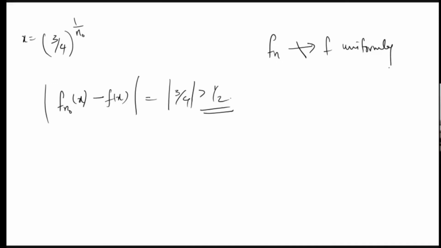And here, what is the thing we are taking? We are moving towards 1, because the bigger we take n naught, this (3 by 4) whole raised to 1 by n naught will go to 1. We know that if x is a positive number, then x raised to 1 by n is converging to 1. So the thing is that we are moving towards 1.